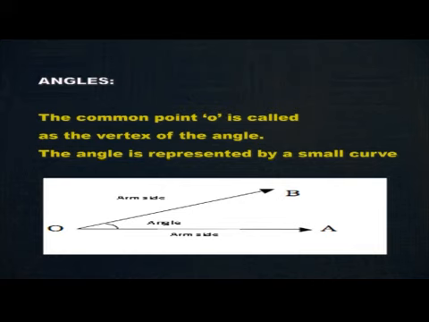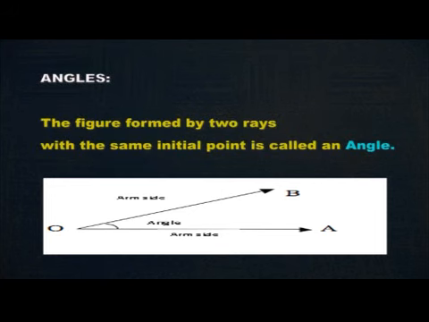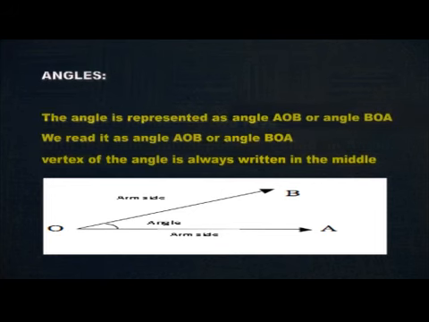The angle is represented by a small curve as shown in the above figure. The figure formed by two rays with the same initial point is called an angle. The angle shown in the figure is represented as angle AOB or angle BOA. We read it as angle AOB or angle BOA. That is, the vertex of the angle is always written in the middle.